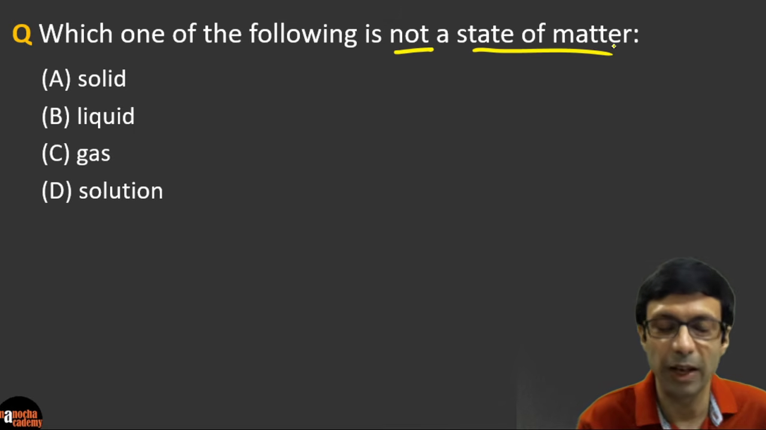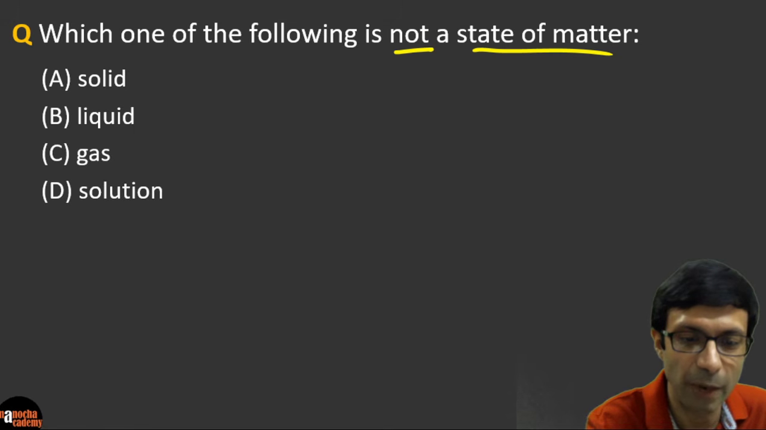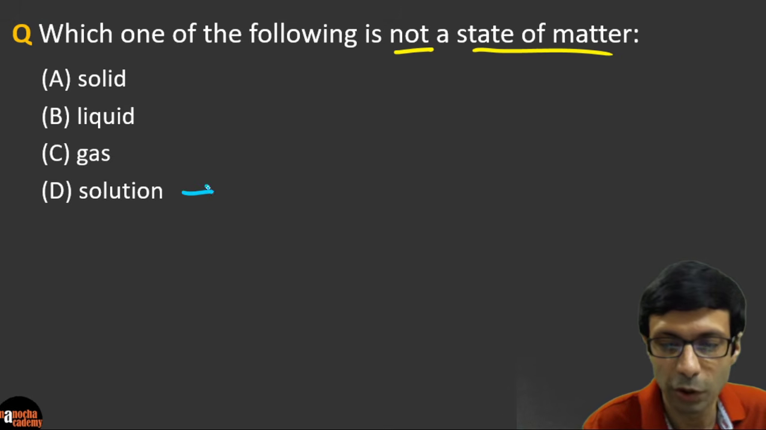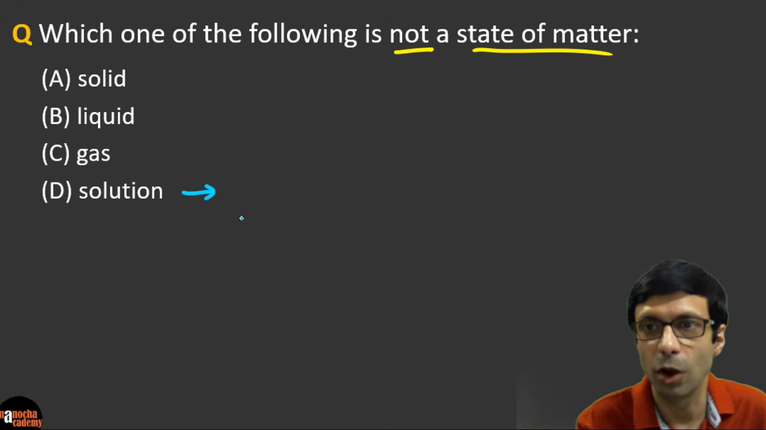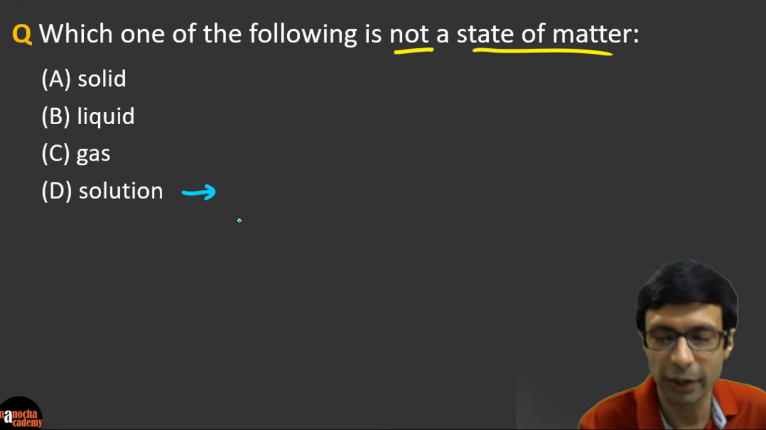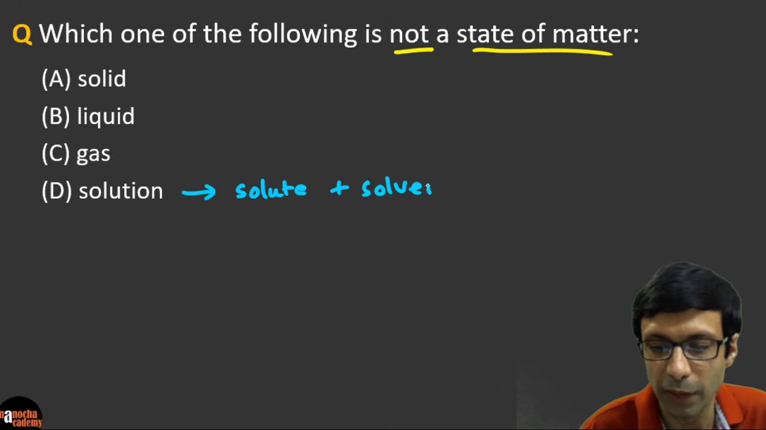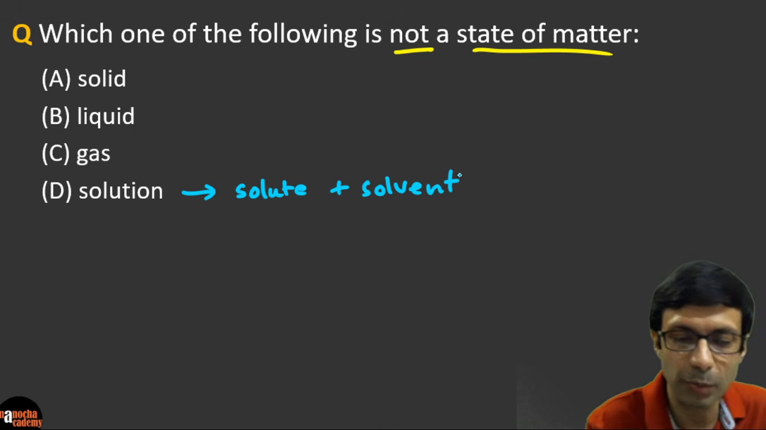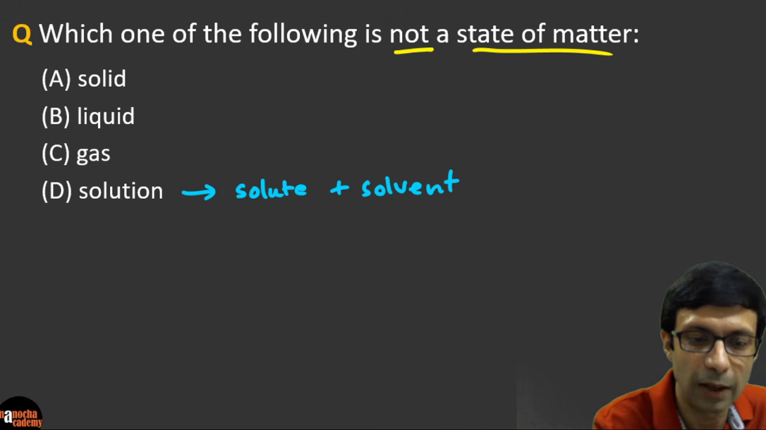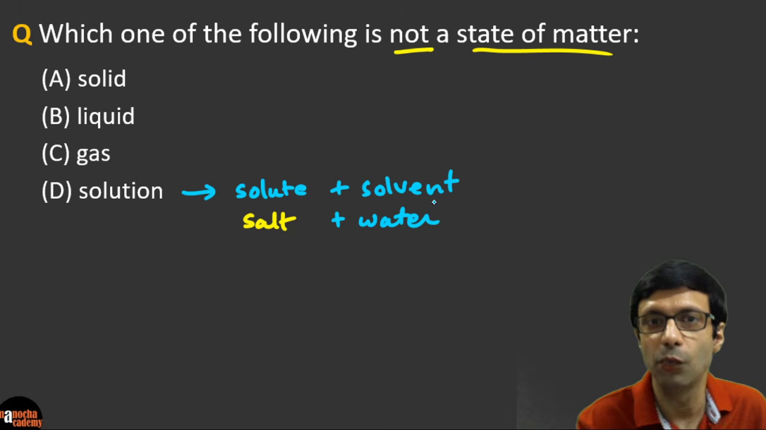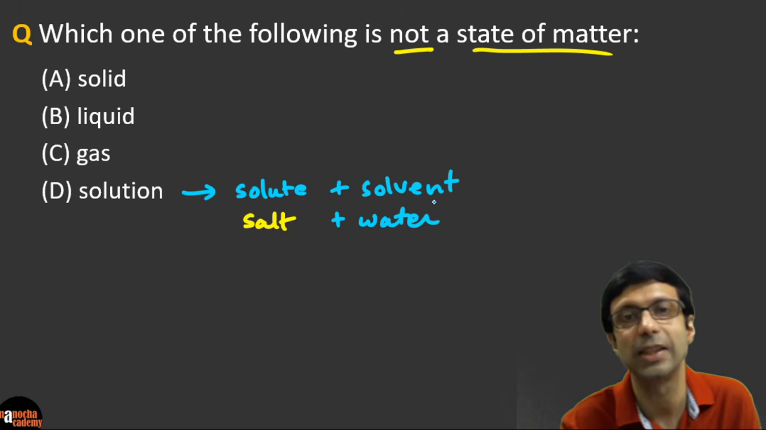So I think you guys must be knowing that the three important states of matter are solid, liquid, and gas, right? So all of these are states of matter. And what does a solution mean? A solution contains a solvent and a solute. So when you dissolve a solute in a solvent, and there can be solutions of different types, but let's say you dissolve salt in water. So that's where you're mixing the solid salt in water, right? So here there are two states involved, and solution is not considered a separate state of matter, right?